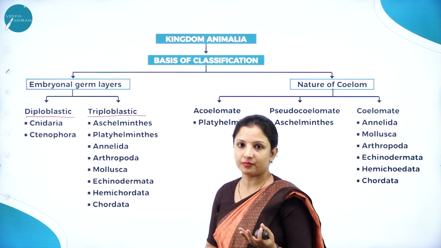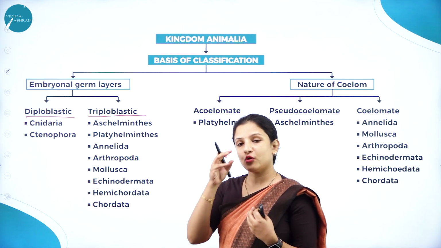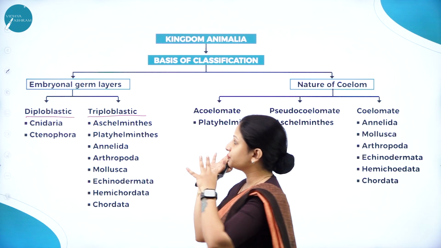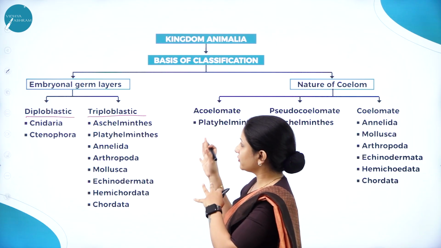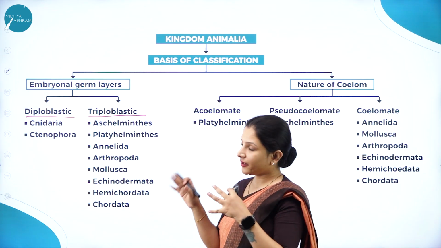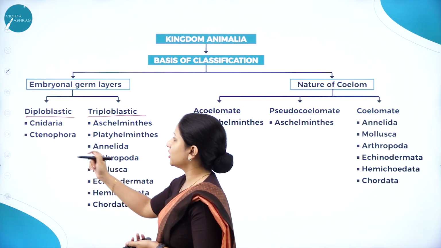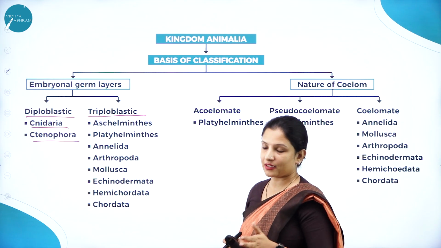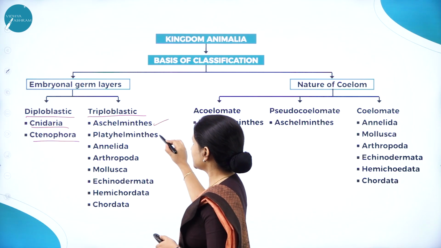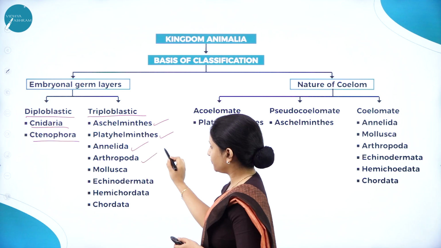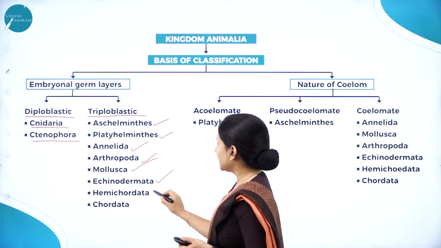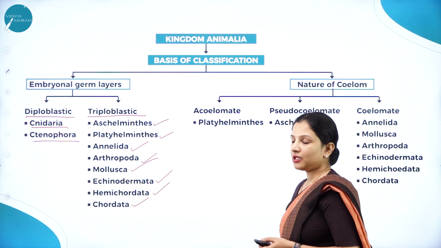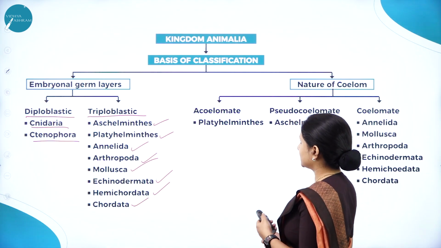You put those organisms under one group, and those which exhibit triploblastic germ layers, you put in another group. Say for example, here we have Cnidaria and Ctenophora. They are diploblastic in nature. Aschelminths, platyhelminths, annelids, arthropods, mollusks, echinoderms, hemichordates, and chordates are all triploblastic in nature.